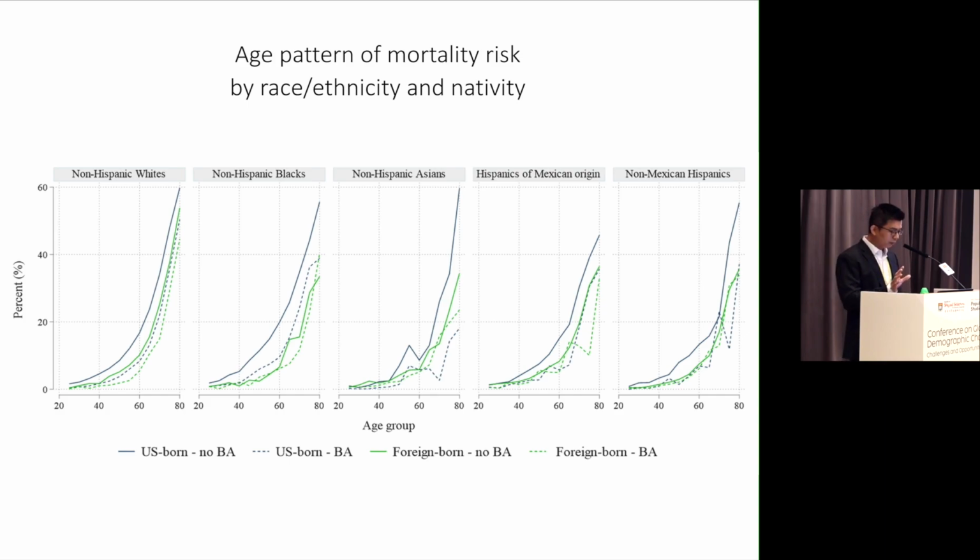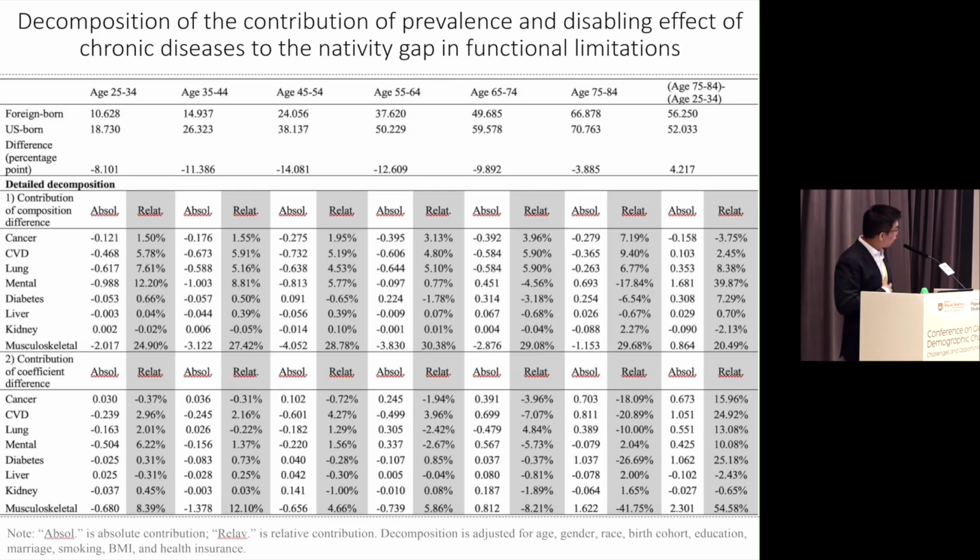Since this overall pattern applies to all these social demographic groups, in the decomposition analysis I'm not going to further differentiate gender and race ethnicity. Instead, we are just going to compare the native-born population to the foreign-born population. So this is the main finding for the decomposition of the contribution of the prevalence and the disabling effect of chronic disease to the nativity gap in functional limitation.